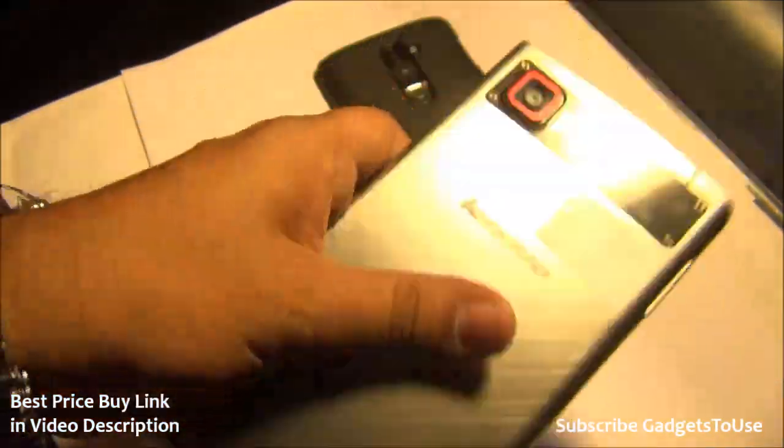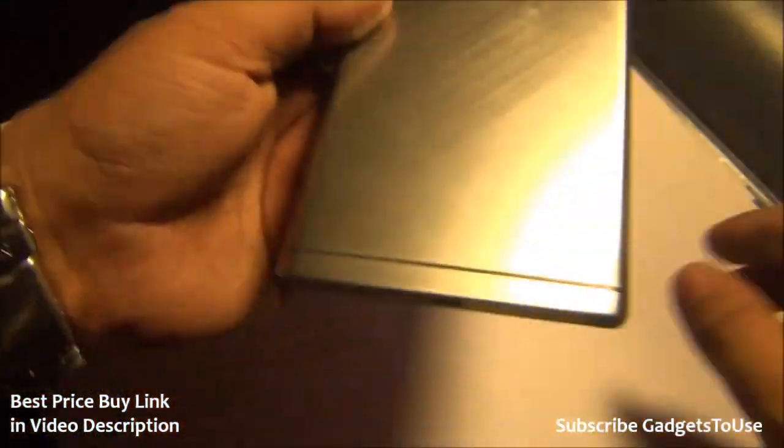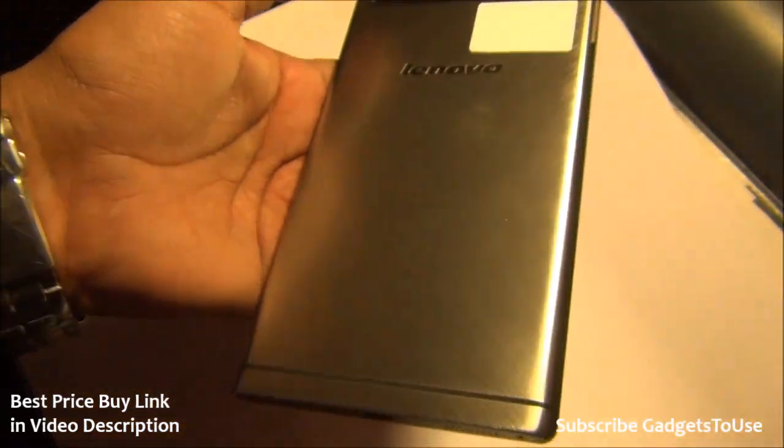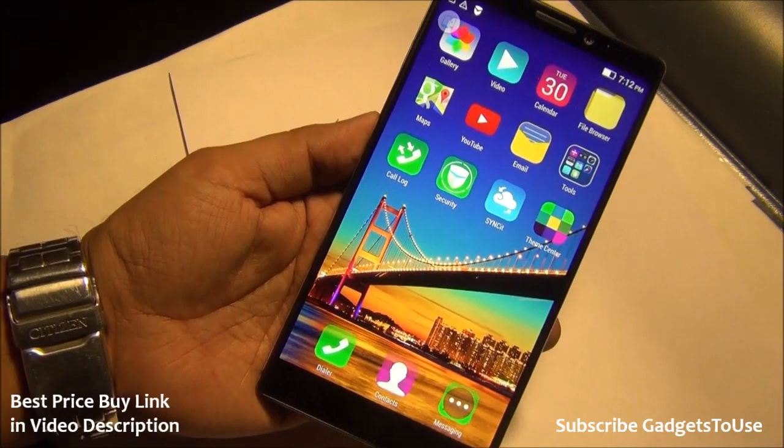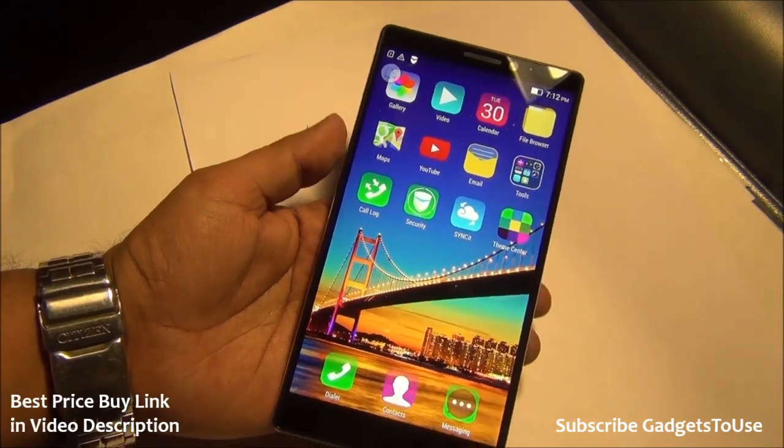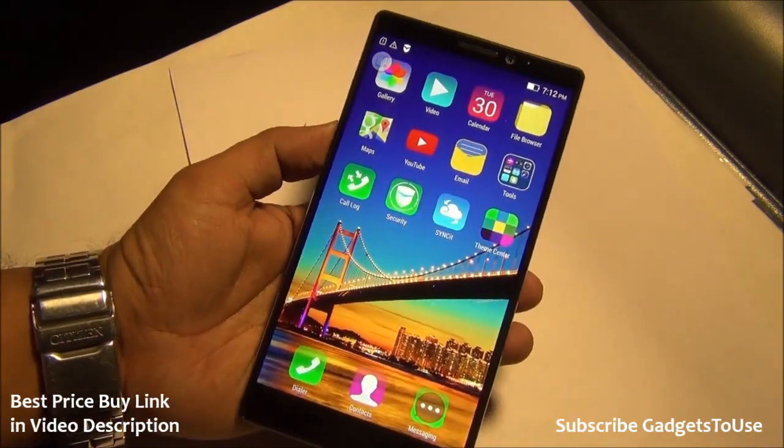One thing which I have noticed for this device is that it becomes slightly hot over here, especially at this point, even after using it for around half an hour. So in gaming, it might heat up slightly more, and we will test that once we do the full review of this device.